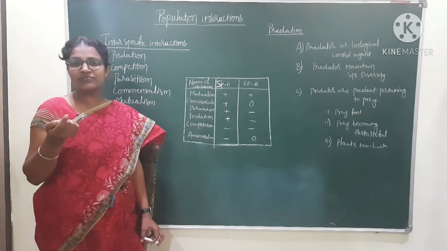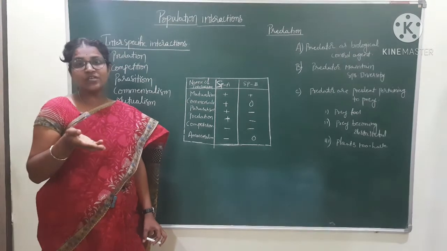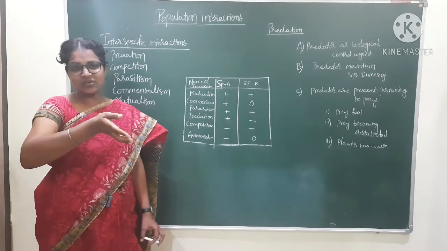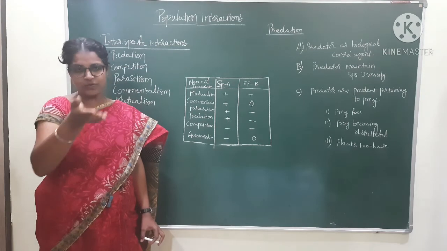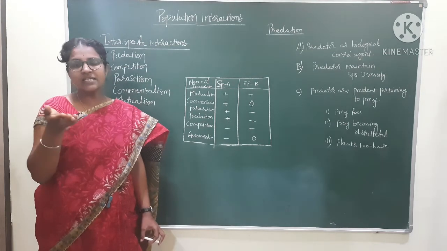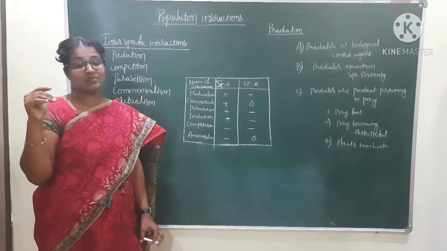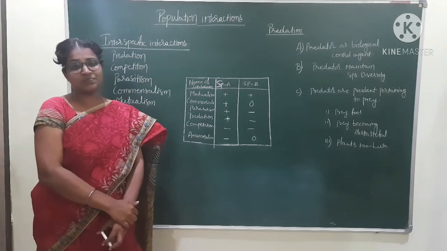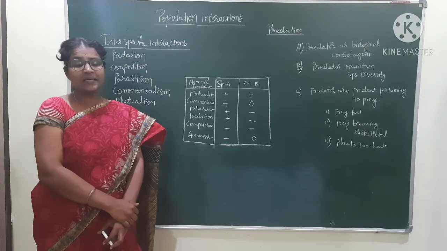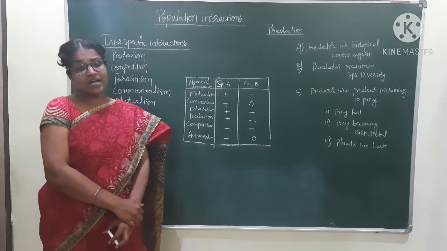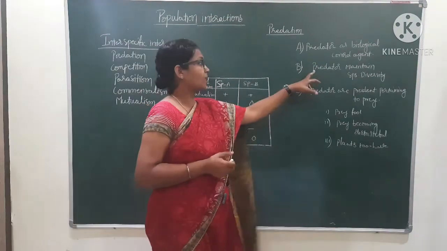Similarly, if Gambusia fish are introduced into our drains, that acts as a biological control agent: mosquitoes can be controlled by the Gambusia fish. Mosquitoes can be controlled by the Gambusia fish. Like that, the predator acts as a biological control agent.